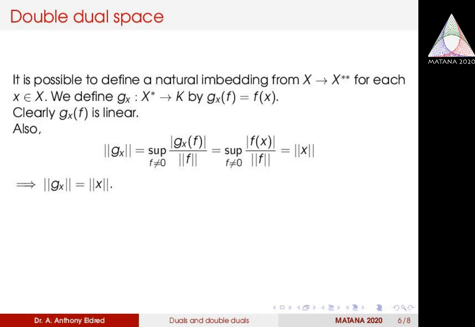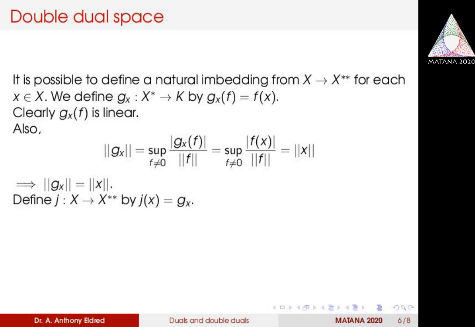Now if we define a mapping J from X to X double star, that is J of x equal to G_x, what we have done is identified an element of X with an element of X double star, and we have shown that this identification or correspondence is a linear isometry. So it is one-one, it is linear and it is an isometry.